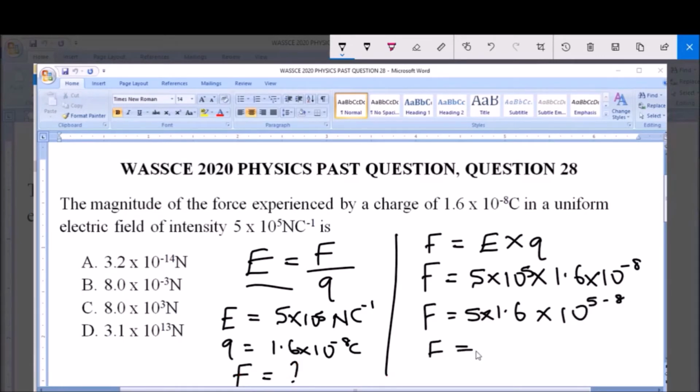And so F is equal to 8.0 multiplied by 10 raised to the power of minus 3 Newton. And that is option B, 8.0 times 10 raised to the power of minus 3 Newton. So this is the answer to this question. This is the force experienced by the charge in this uniform electric field.